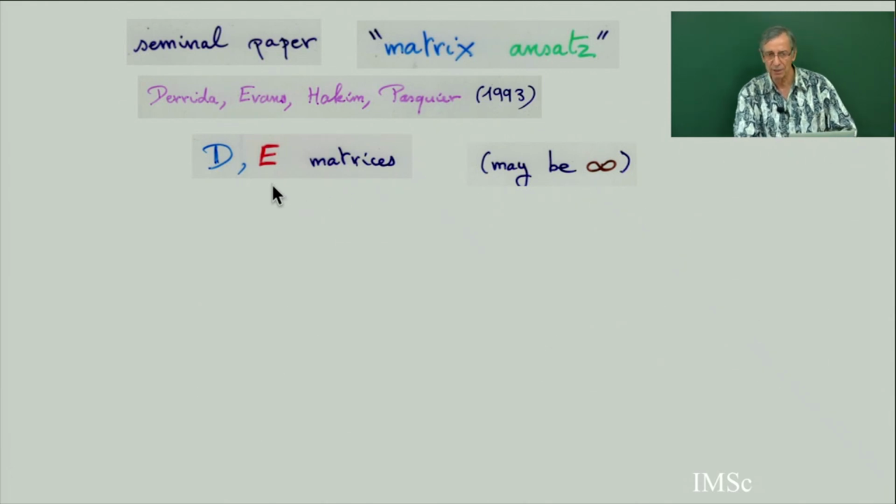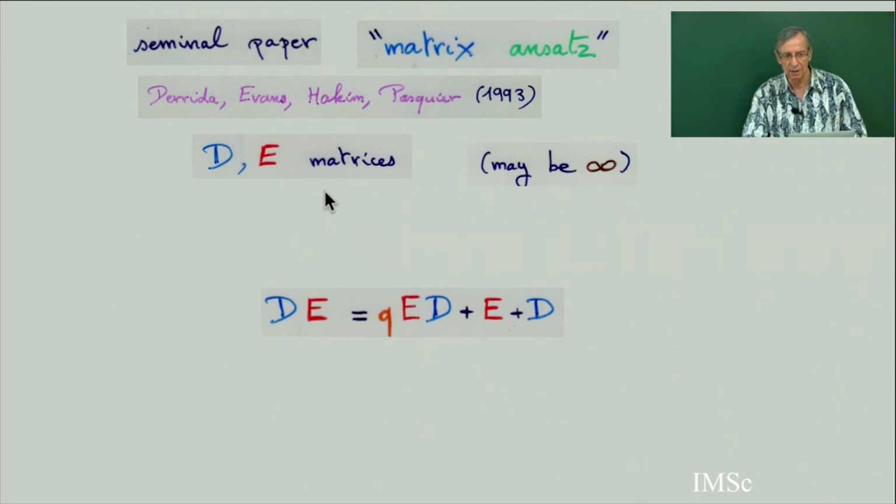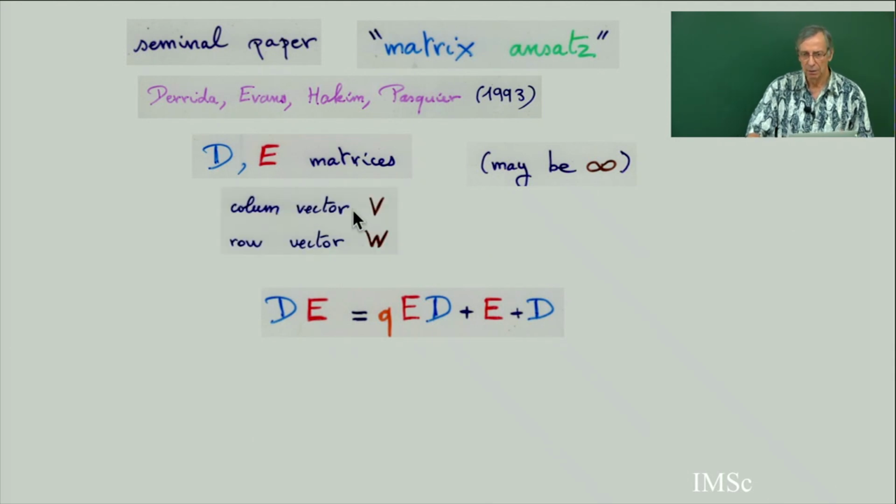Suppose you have two matrices D and E satisfying the following quadratic relation: DE = qED + E + D. You recognize this equation. It has appeared many times in chapter 1 and chapter 2. It's a quadratic equation which defines a quadratic algebra, which I call the PASEP quadratic algebra. So suppose you find D and E, usually infinite matrices. Suppose you have two vectors, a column vector V and a row vector W, satisfying the following equations.